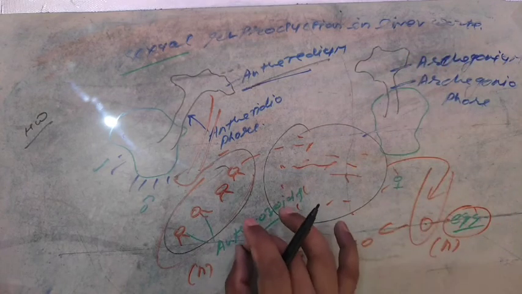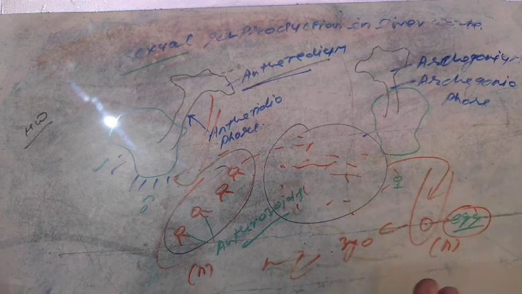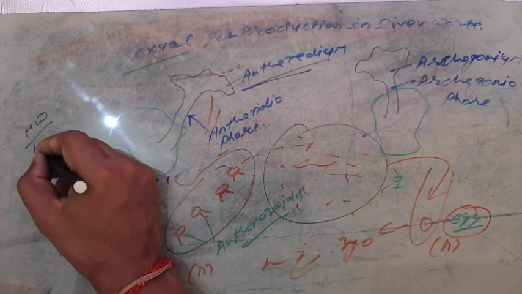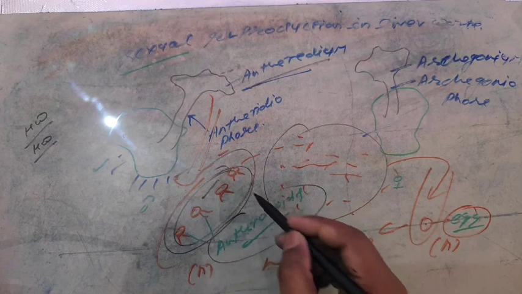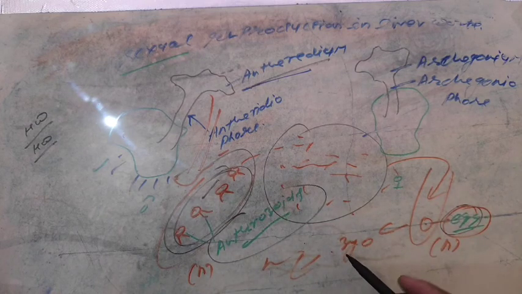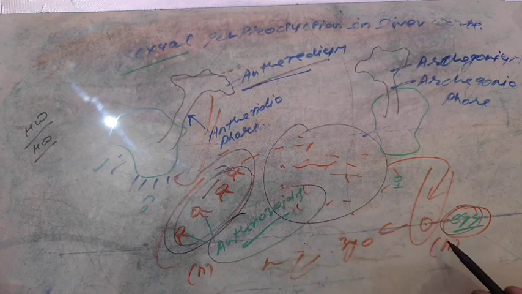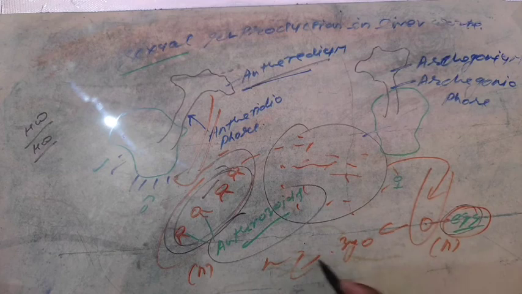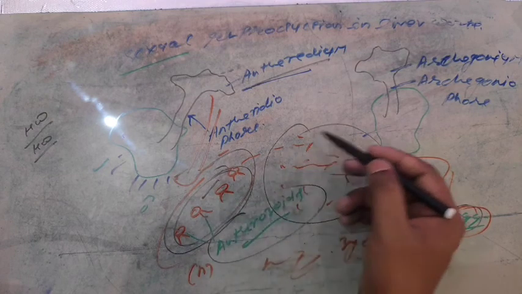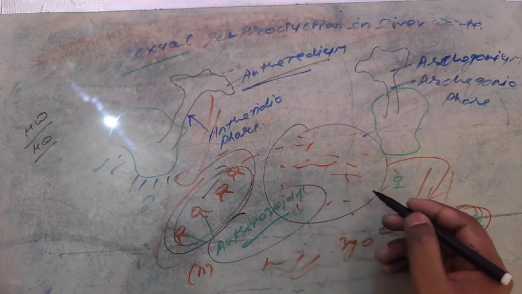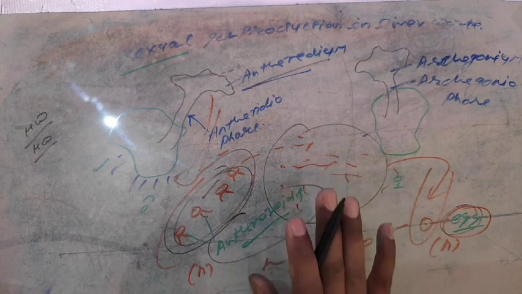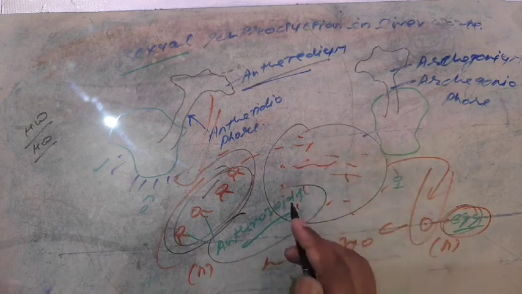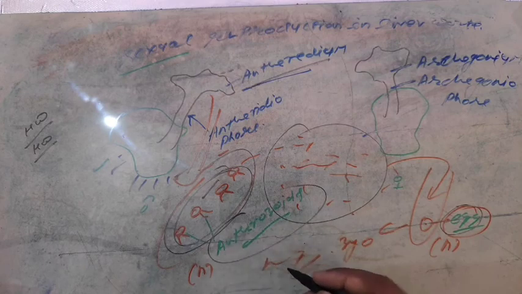The answer is, for the movement of antherozoids, there is a need of water as a medium. Next question: why do antherozoids form in large numbers, around 1000, but egg cells are fewer? Listen carefully. Egg cells remain in the archegonium, so there is no risk for the egg cell, but antherozoids come out from the antheridium and need to move to the thallus of the archegonium. During the movement, many predators feed on them. That's why a large number is produced. That is the total homework.